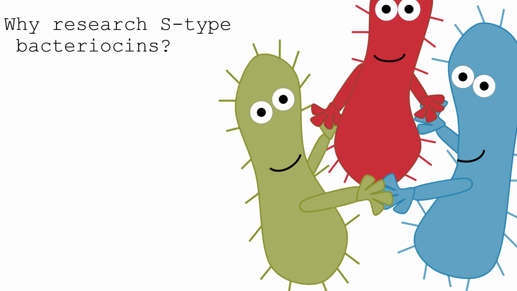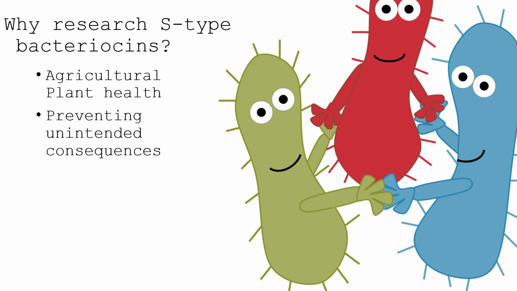Why would I want to research S-type bacteriocins of Pseudomonas syringae? Well, first, agricultural plant health. Understanding interactions that increase or decrease plant health will give us insight into how to more efficiently feed a growing world. Second, preventing unintended consequences.